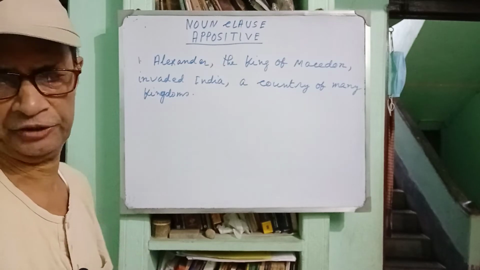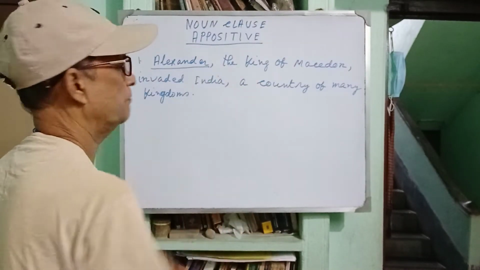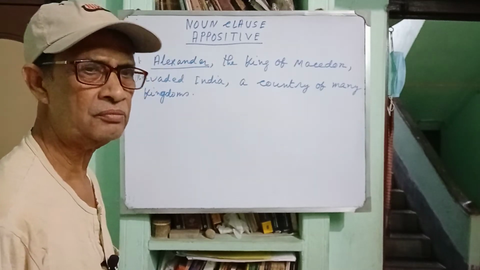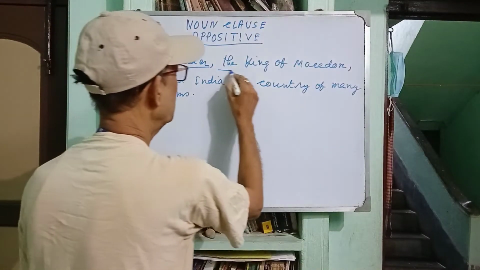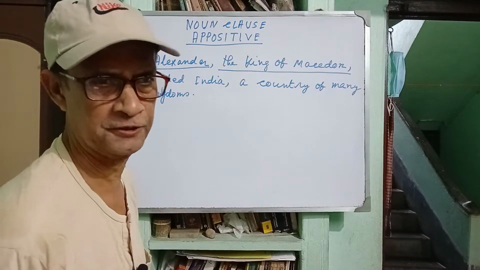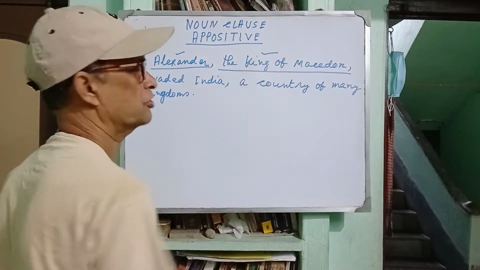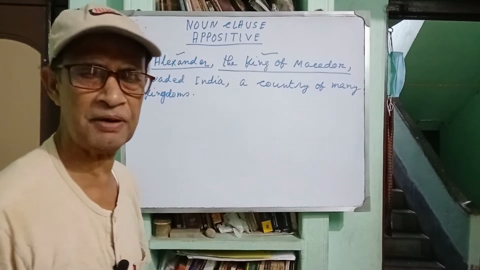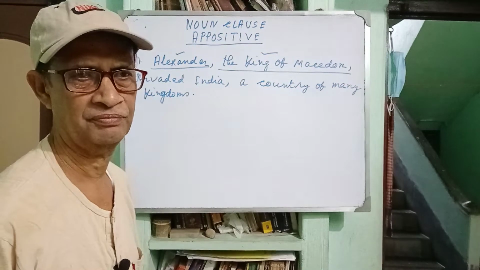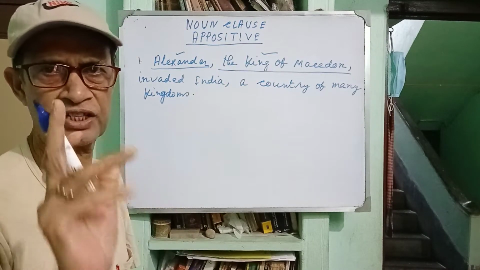Now let us see. You see that Alexander is a person. The king of Macedon is a noun phrase. So the noun and the noun phrase taking their places side by side, suggesting the same person, that is Alexander.